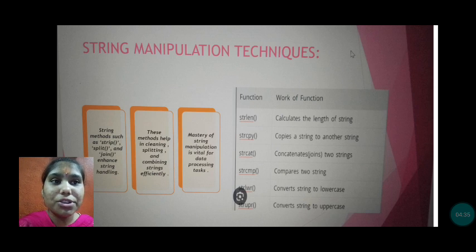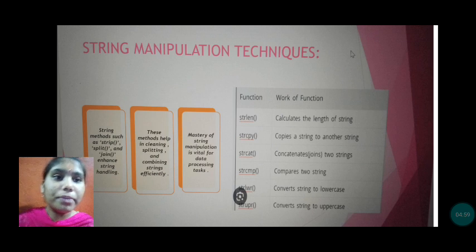String manipulation techniques. String methods such as strip, split, and join enhance string handling. These methods help in cleaning, splitting, and combining strings effectively. Mastery of string manipulation is vital for data processing tasks.